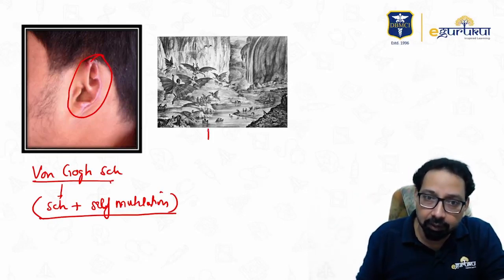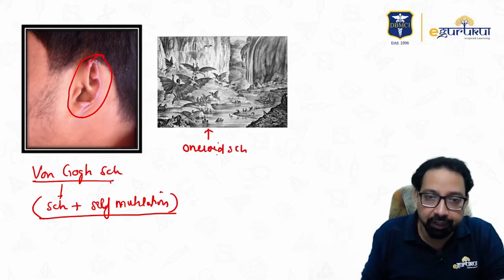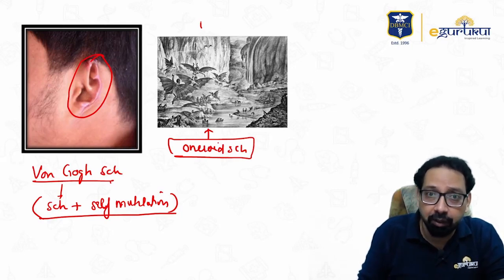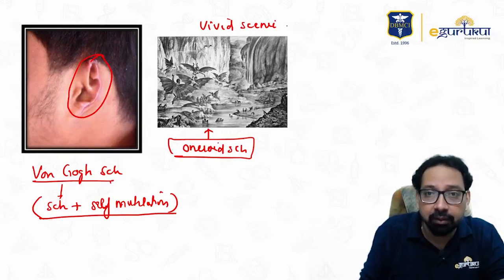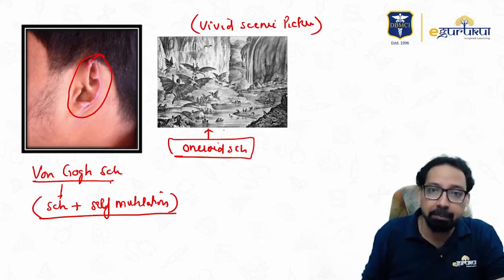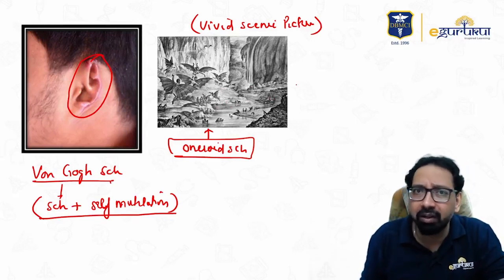This is oneroid schizophrenia. A picture MCQ shows a vivid scenic picture. Oneroid means a dream-like state. The patient sees vivid scenic pictures, and this is usually seen in catatonic schizophrenia. The word oneroid is used.